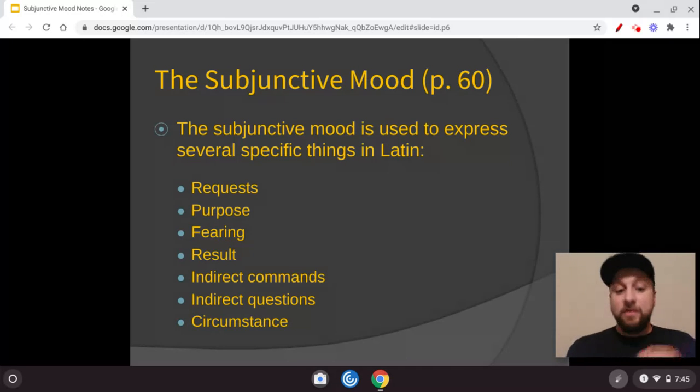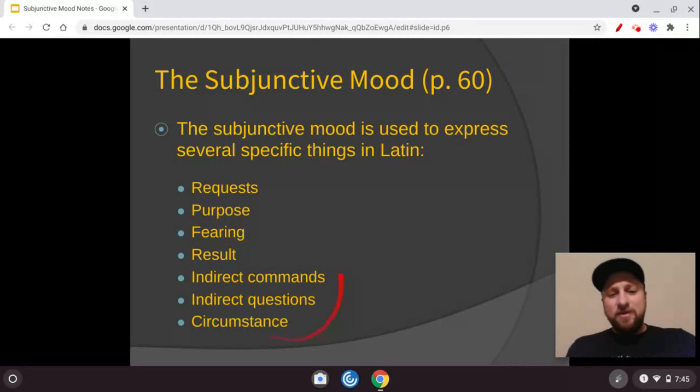And then this is the one that we're going to talk about the most. This stage is circumstance, and I'll explain that a little bit more when we get there. So we're not going to get to all of these this year, but we will get to more than just circumstance. But for now, in stage 24, we're just talking about circumstantial clauses.